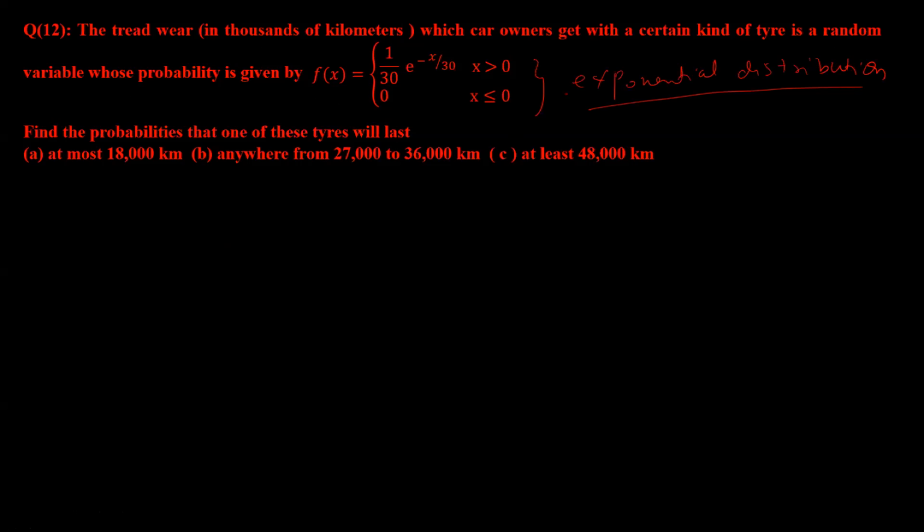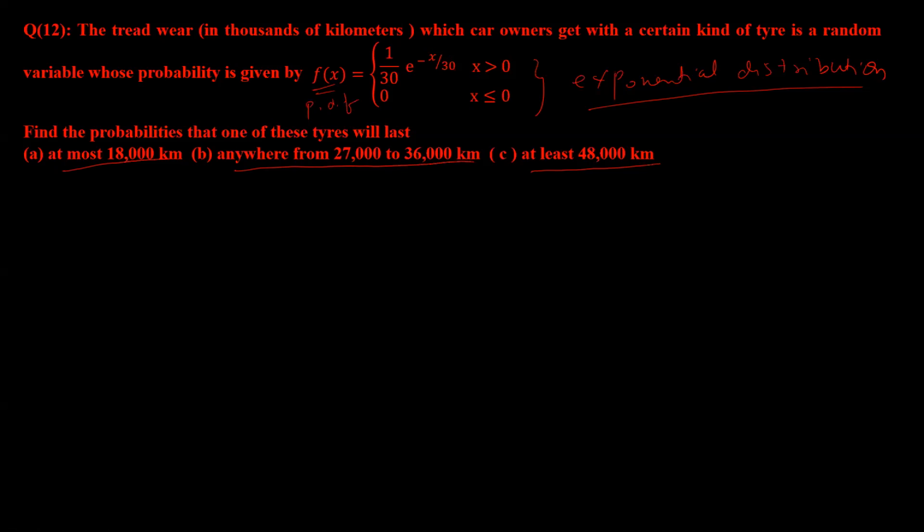I have not included this word here to avoid confusion. This f of x is nothing but exponential, represented like alpha into e power of minus alpha x. It's a separate story. I only have to focus on the PDF, and we have to find the probabilities that these tires will last at most 18,000, between 27,000 to 36,000, and at least 48,000.